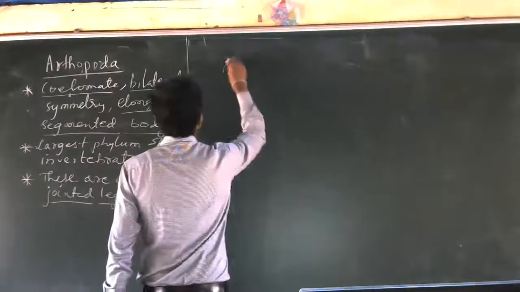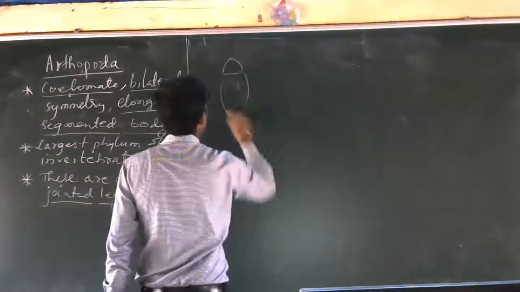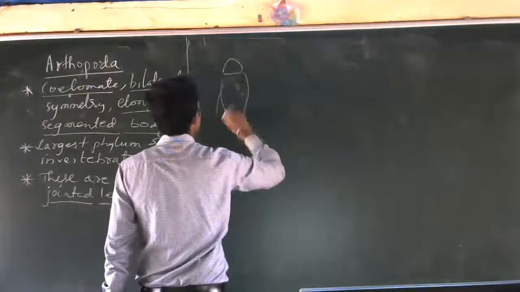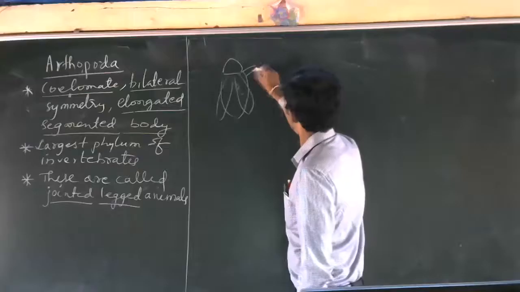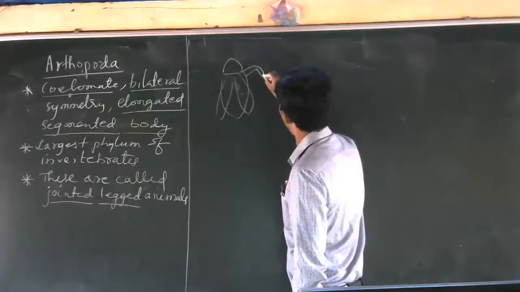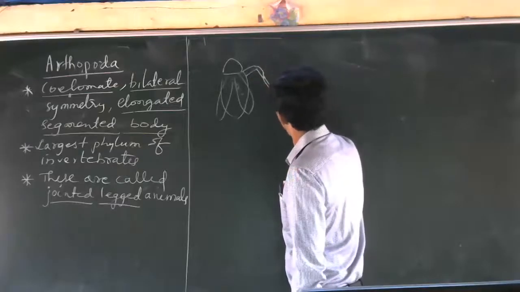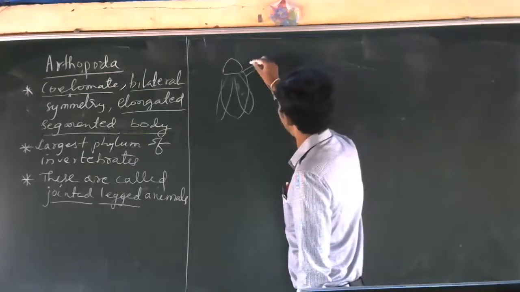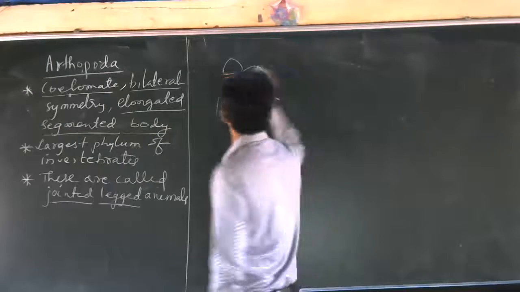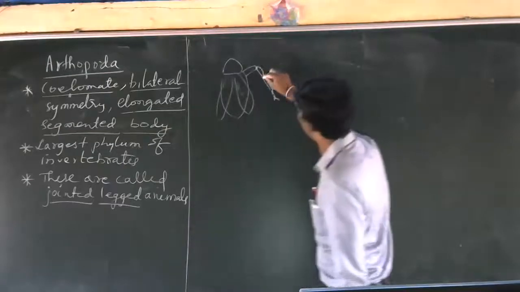Okay, so see the body here. See, jointed legs. This is called jointed legs. Here one joint is there, here one joint is there.